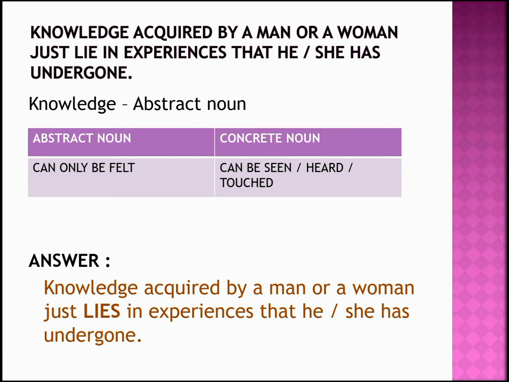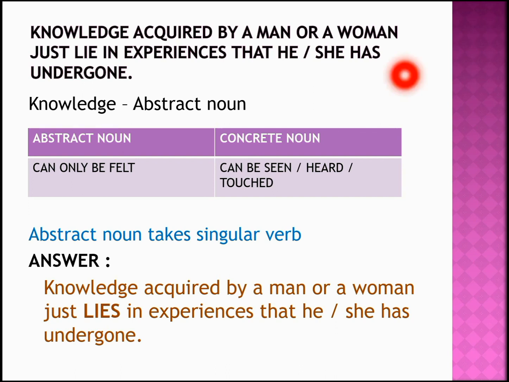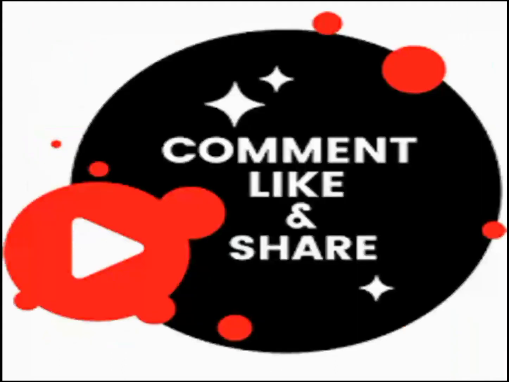So something that can only be felt is called an abstract noun, and always remember an abstract noun takes only a singular verb. Here the subject is knowledge, which is an abstract noun. Since it takes only a singular verb, the error lies in the word lie. So knowledge acquired by a man or a woman just lies in experiences that he or she has undergone. Hope you got it. So this brings us to the end of the session.